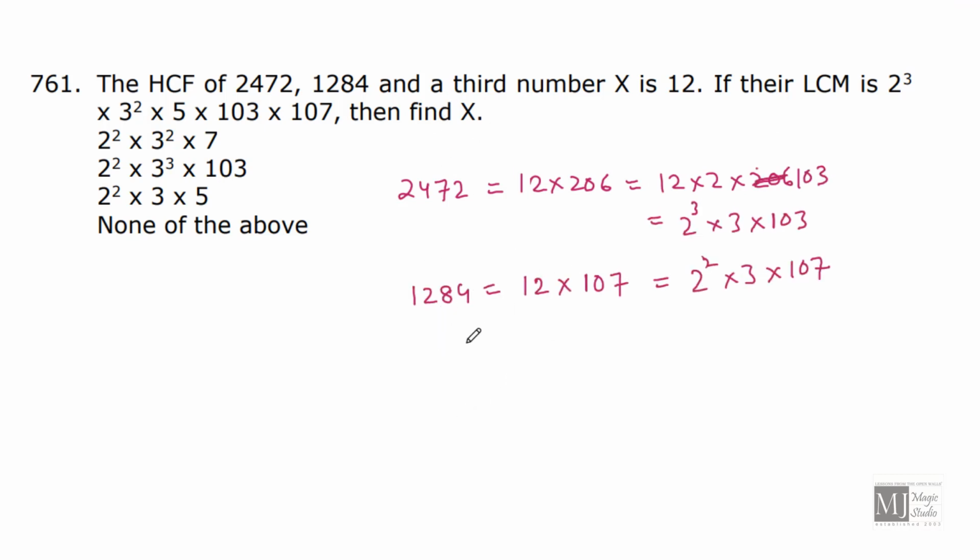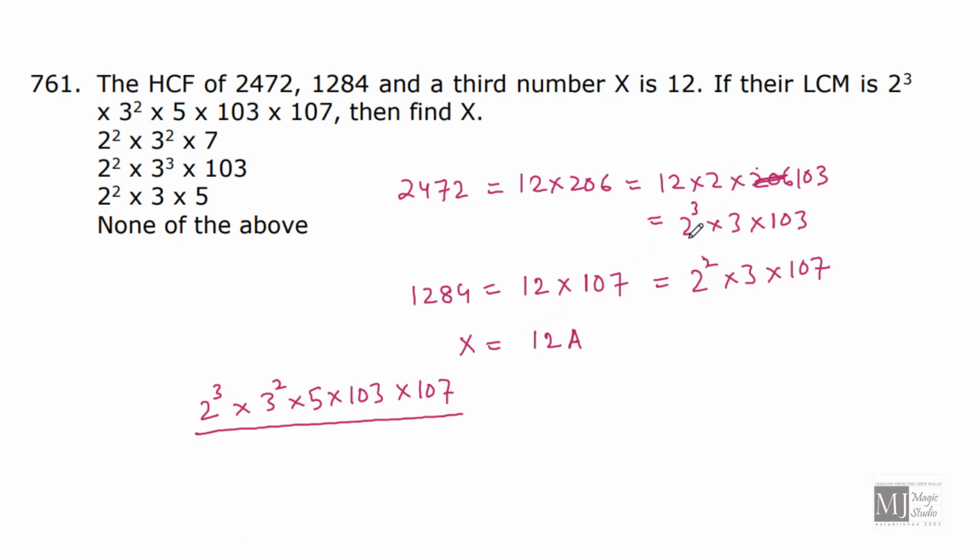Now HCF of x is also 12. That means 12 can be written as, suppose, 12a. 12 into a. So what is the LCM? 2 cube into 3 square into 5 into 103 into 107.